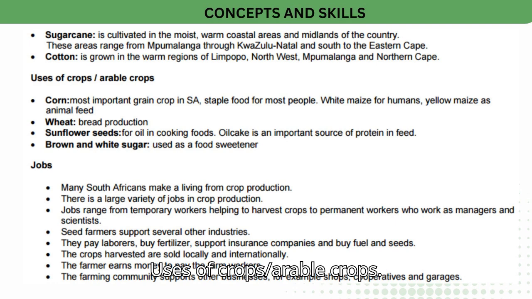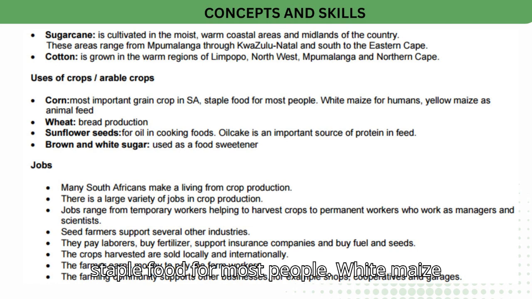Uses of crops/arable crops. Maize is the most important grain crop in SA, a staple food for most people. White maize is for humans, yellow maize as animal feed. Wheat is for bread production. Sunflower seeds are for oil in cooking foods. Oil cake is an important source of protein in feed. Brown and white sugar are used as a food sweetener.